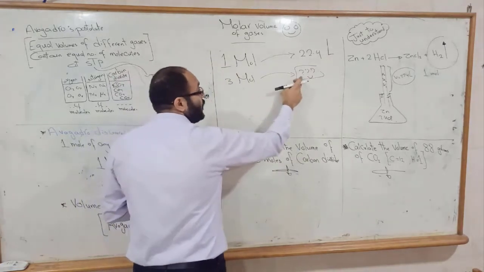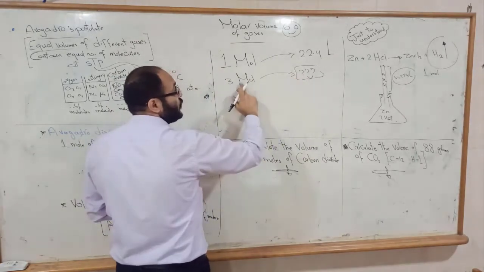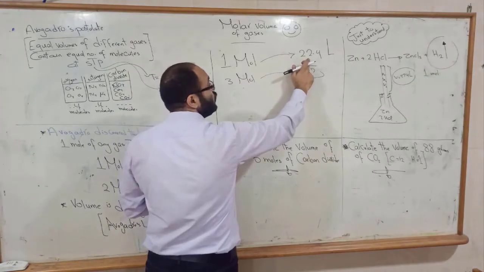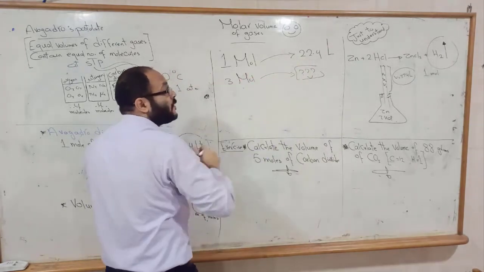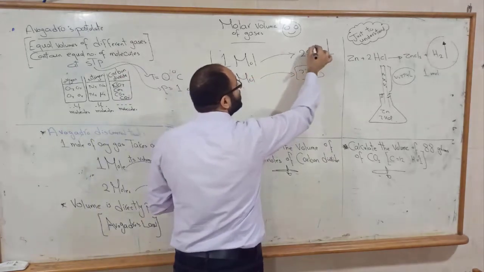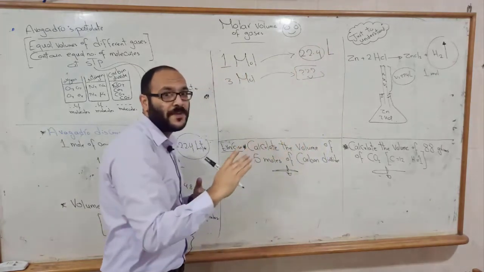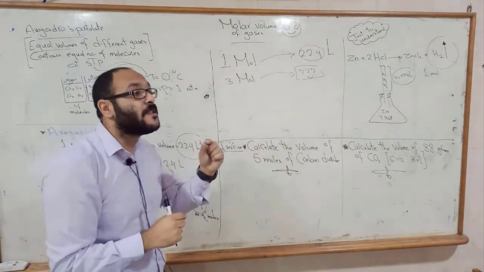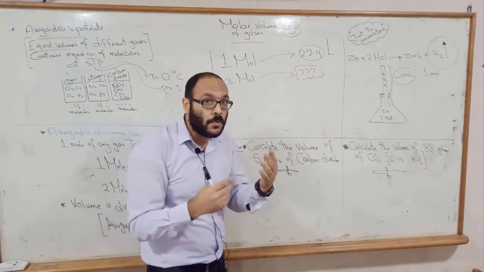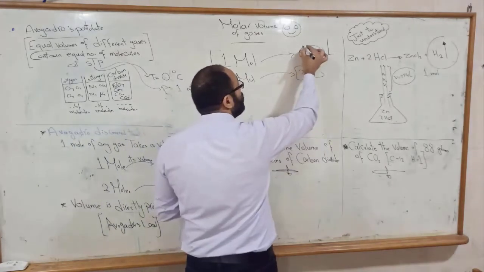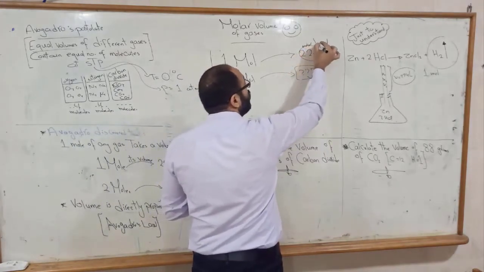So the volume will be equal 3 times 22.4 divided by 1. 22.4 is not any volume. It's a special volume. It's the volume of 1 mole, so it's called molar volume.